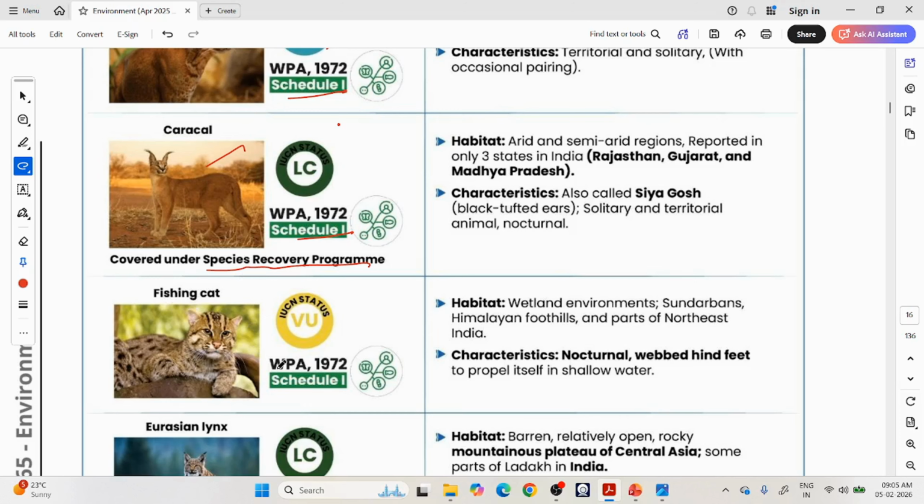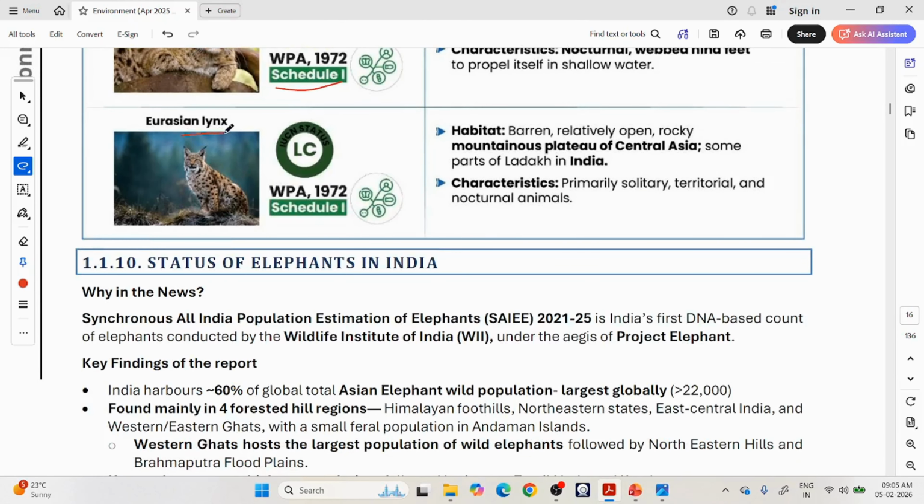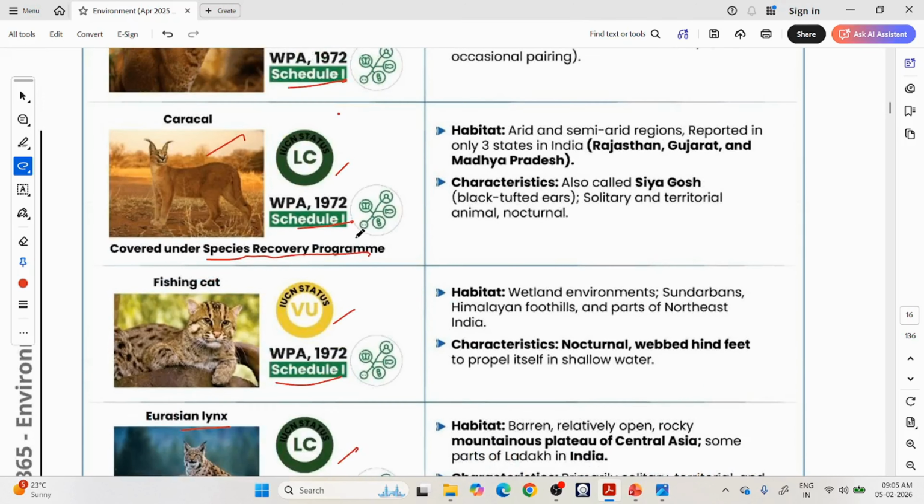Then there is something called fishing cat, which is also inserted in Schedule 1 of Wildlife Protection Act. IUCN status is vulnerable here, it is least concern for caracal. Then there is something called Eurasian lynx, okay, again least concern, Schedule 1 of Wildlife Protection Act, okay.